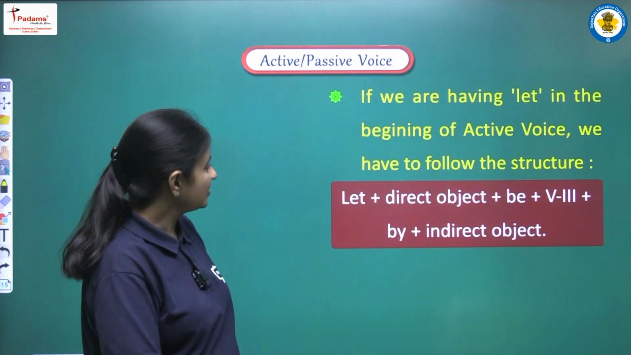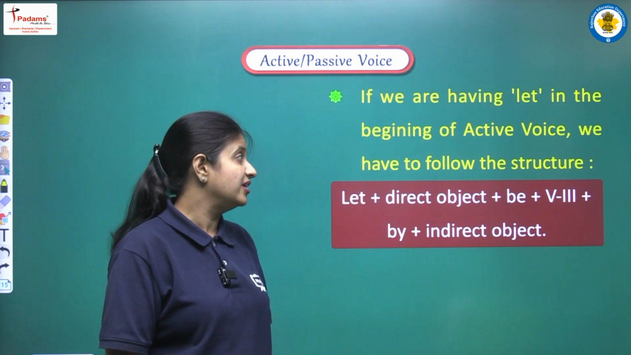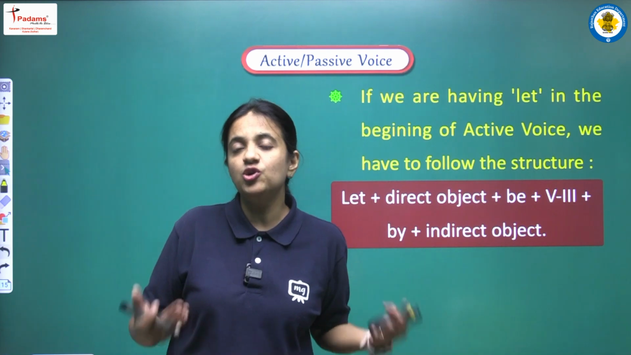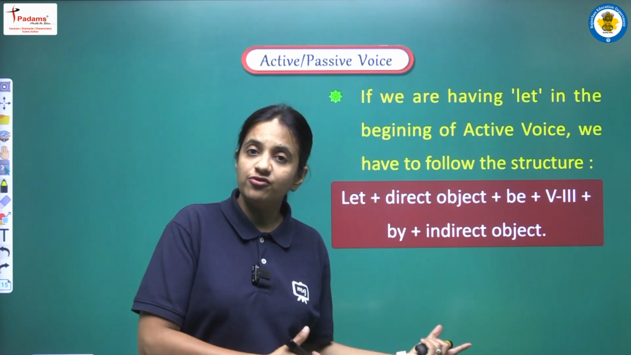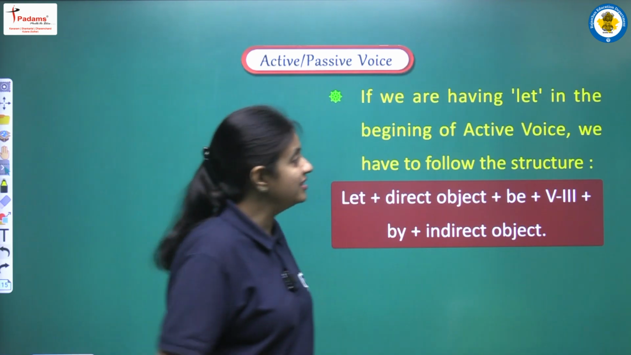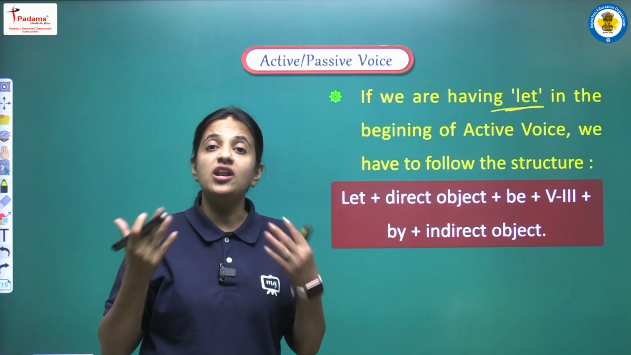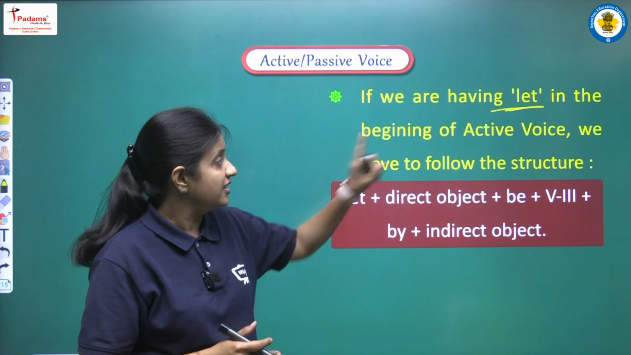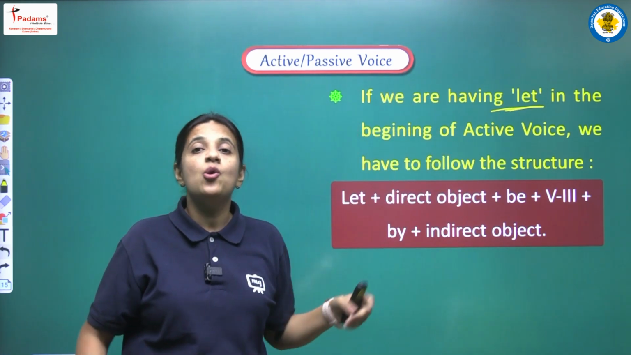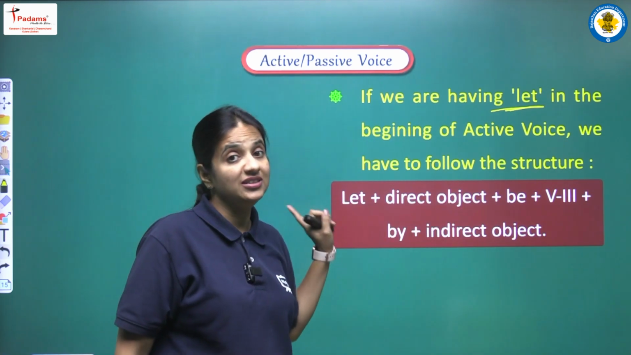Okay. Next point. If we are having let in the beginning of active voice, we have to follow a structure. Imperative sentences have many forms. One more form of imperative sentence we are having here: the imperative sentence will have let in the beginning. If we are having such a word in the beginning of our active voice, then how can we convert that sentence into passive voice? For that we have to follow this structure.